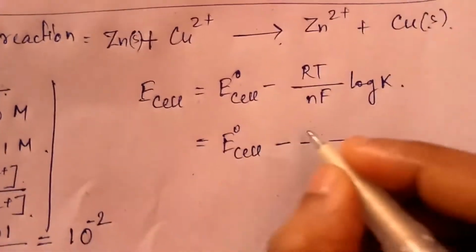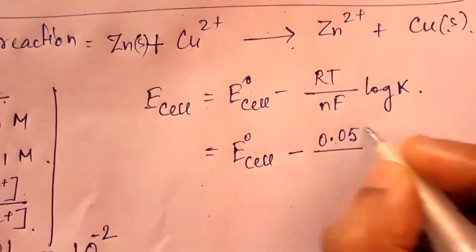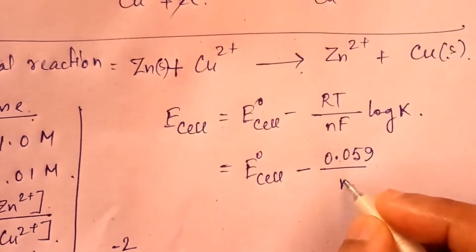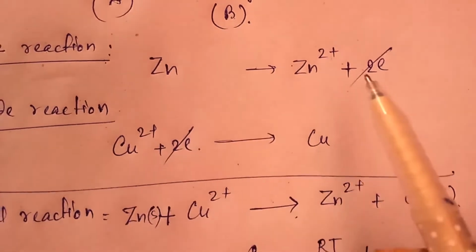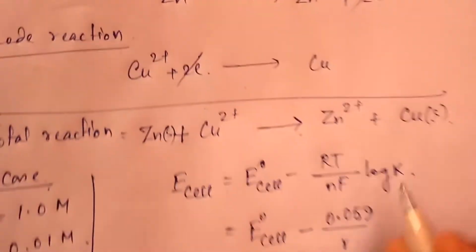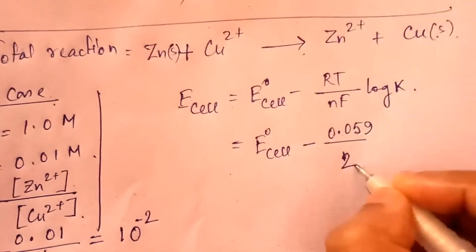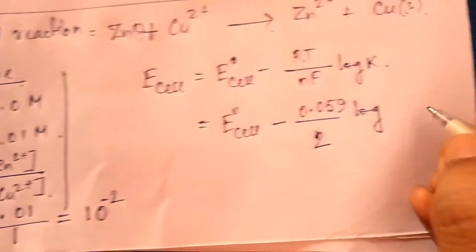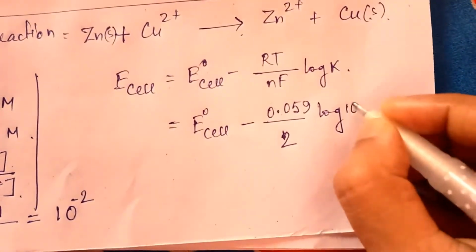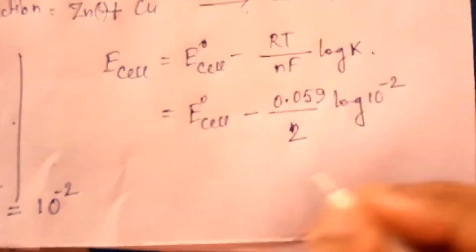So put this value here, 0.059 by n, where n means number of electrons. In this process you can see 2 electrons are there in each case, so the number of electrons is 2. Then log of K, and K value we have 10 to the power minus 2, so put that here.